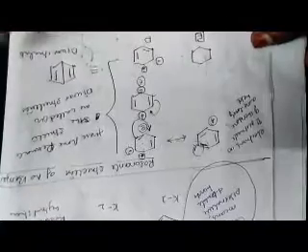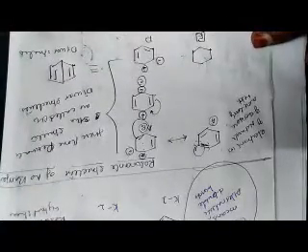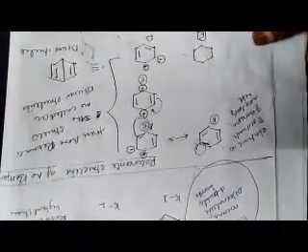So simply, these three structures are represented like this. This structure is the Dewar structure for benzene. The Dewar structure never gives a satisfactory explanation for the stability of benzene.